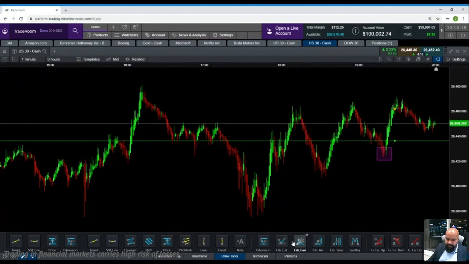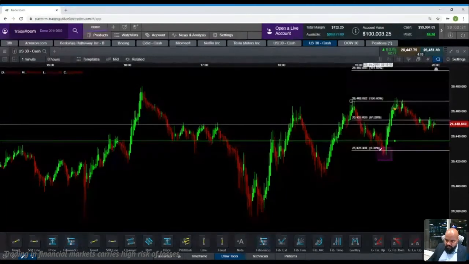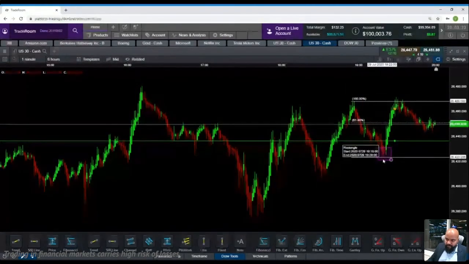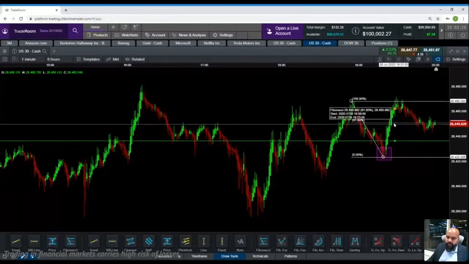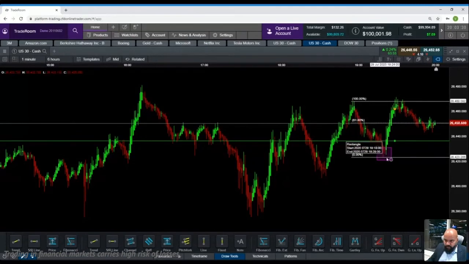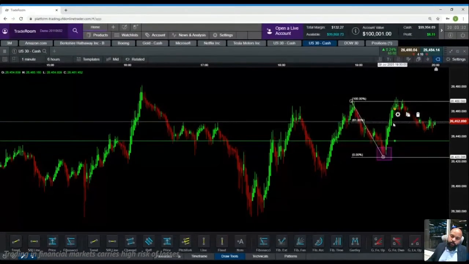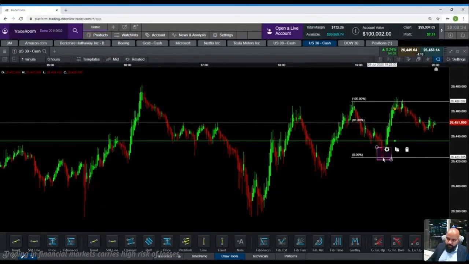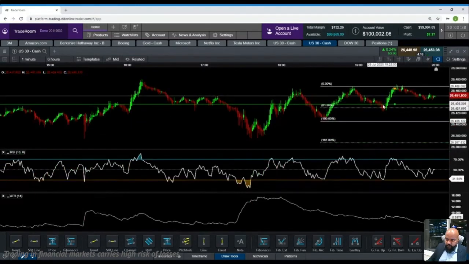So I'm going to measure this drop to see where my 61.8 on the upside comes. In this case, it comes pretty much about $25 from my entry price. So I keep my take profit here. That's about it. That trade would have triggered my take profit. And in case it started dropping further, it would have come down below my 100% and taken my stop loss.